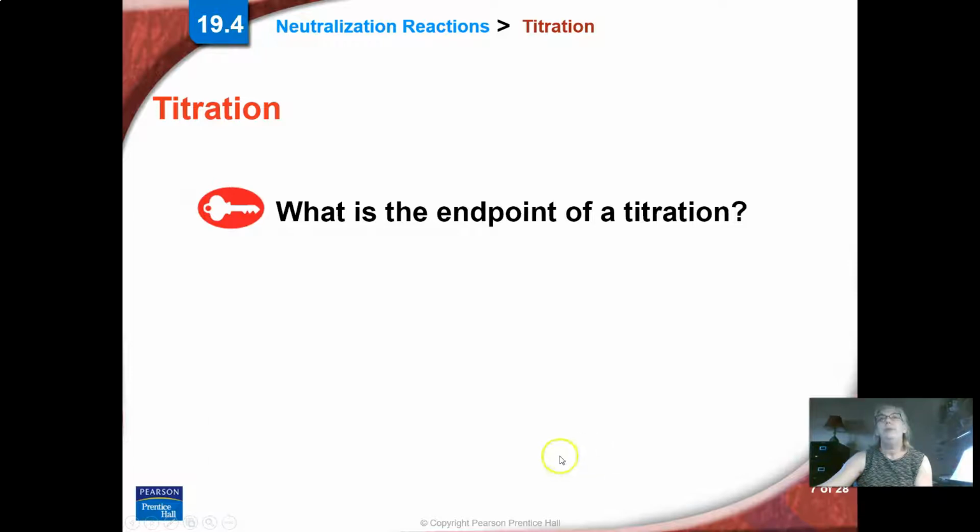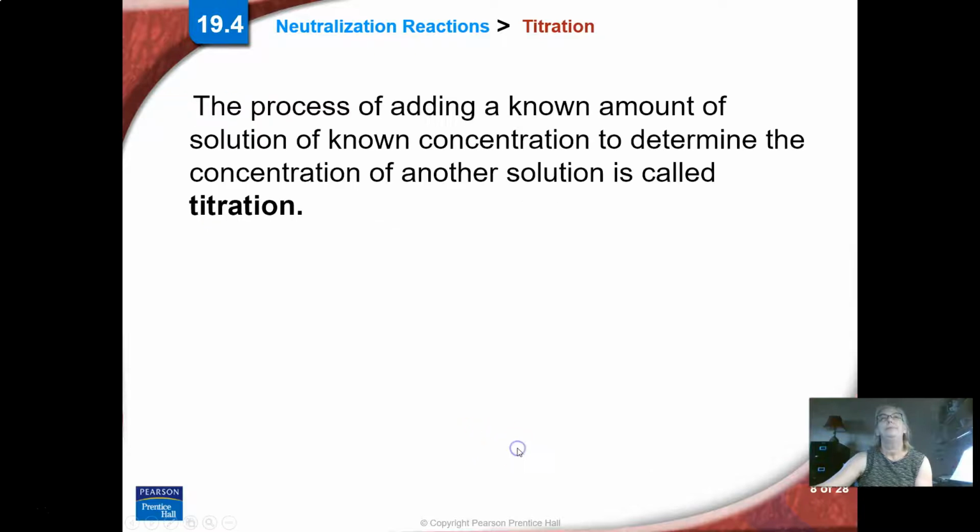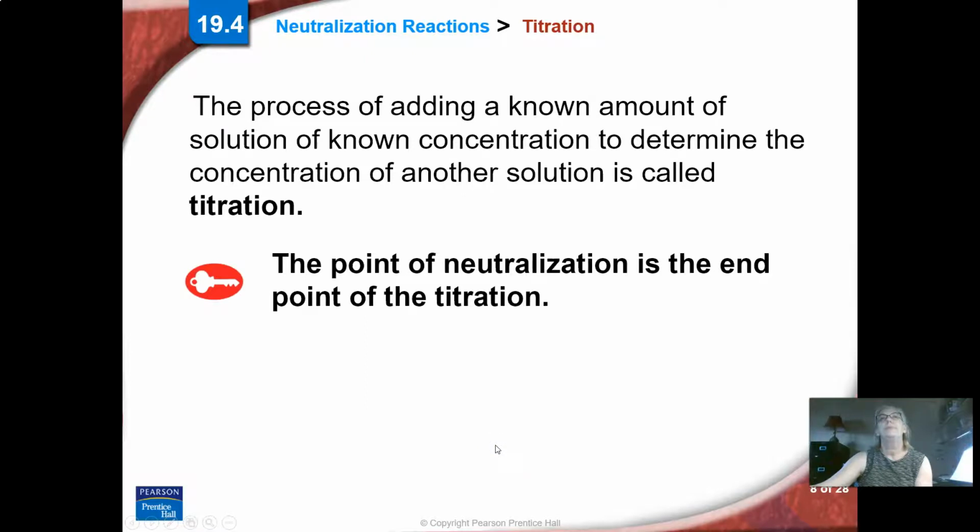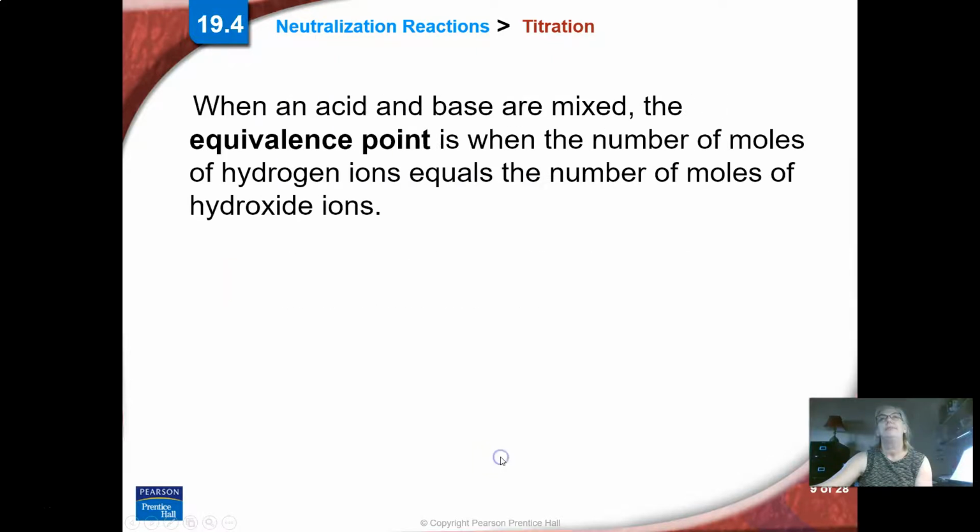So we're going to do a lab. I'm not sure if we'll do it virtually or in person, but we'll do a titration because this is an important skill we need to learn in chemistry. When we add an acid and base, we're going to get to an endpoint. When you add a known amount of a solution that you know the concentration of, and then compare it to another solution that you don't know the concentration of, that's called titration. The endpoint of that titration is going to be neutralization, where you've had a chemical reaction with all the acid and base in that solution.